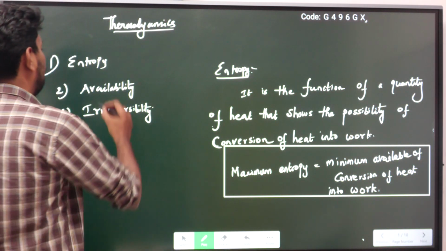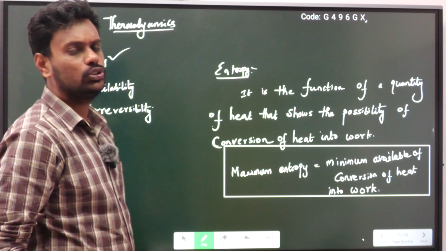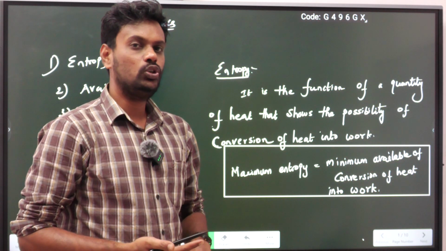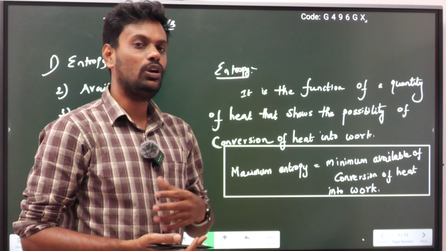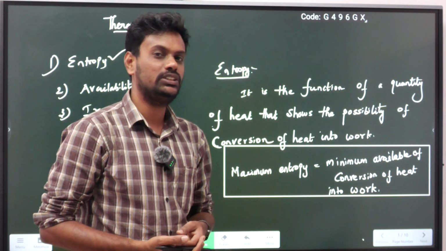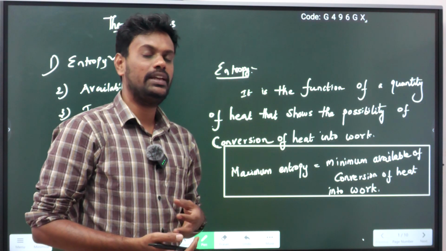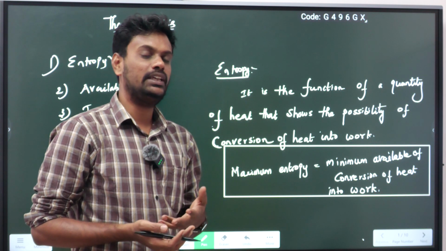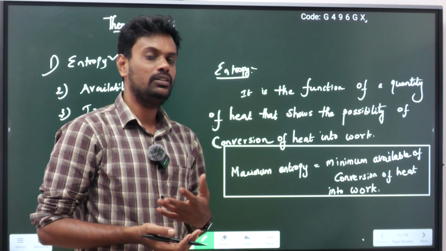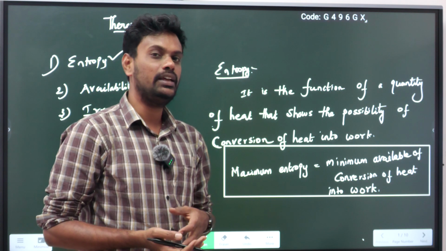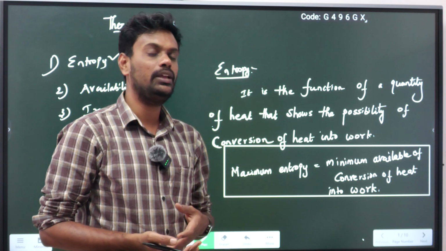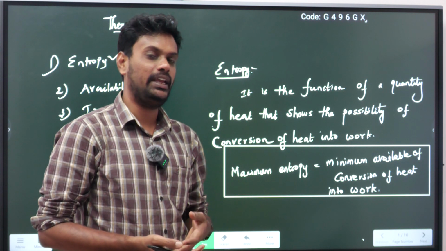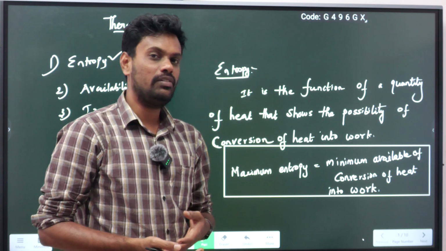Entropy, I think we studied a little bit in our schooling, plus one and plus two also. Entropy is a measure of unavailable energy in a particular system. So what is available energy and what is unavailable energy? By the name itself we can identify the meaning, but technically, what is the meaning of unavailable energy and how is that related to entropy? Why am I saying entropy is the measure of unavailable energy?